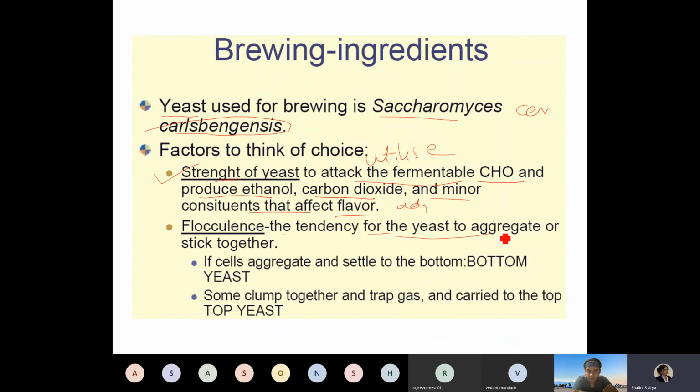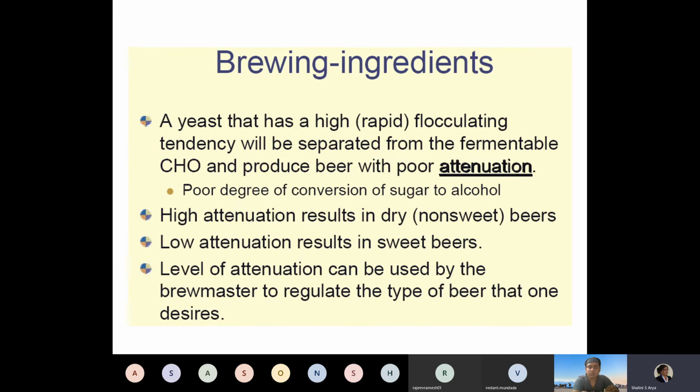The tendency for the yeast to aggregate, for suppose this is the tub, okay, and you have added the yeast, it should not flocculate and aggregate. It should homogeneously mix in all the portions or all the soluble. Suppose you have this soluble or the wort or the extract, it should not stick together or flocculate. If cells aggregate and settle either to the bottom or to the top, it's not good. It should homogeneously mix.